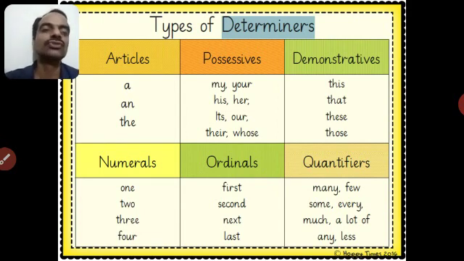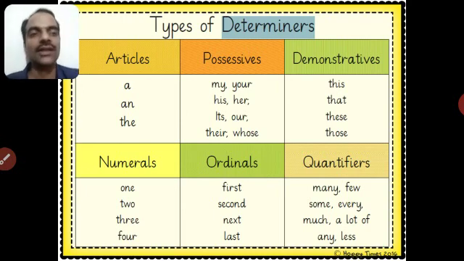Numerals 1, 2, 3, 4, 5, 6, etc. So, for example, 3 books. So, it quantifies and it gives the count. 3 books, 4 books. These determiners give you the exact count of the noun. Ordinals, they tell about the order. See, the first bench, the second bench, the third bench. There are so many benches arranged in rows, and you are talking about the ordinal here, means first bench, second bench, third bench, next bench, last but one bench. Okay, these are ordinals.